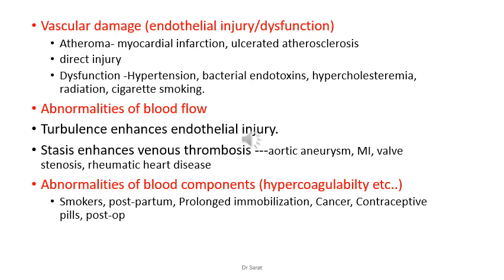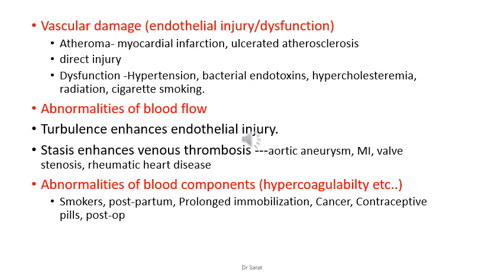These endotoxins can destroy the blood vessel wall. Then hypercholesterolemia, cholesterol deposit. Then radiation, effects of radiation following treatment for CA. Then cigarette smoking is also a very important factor for vascular damage.